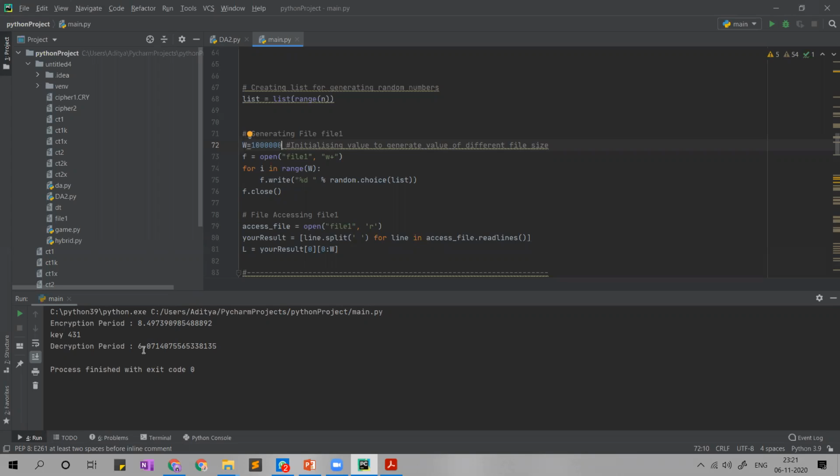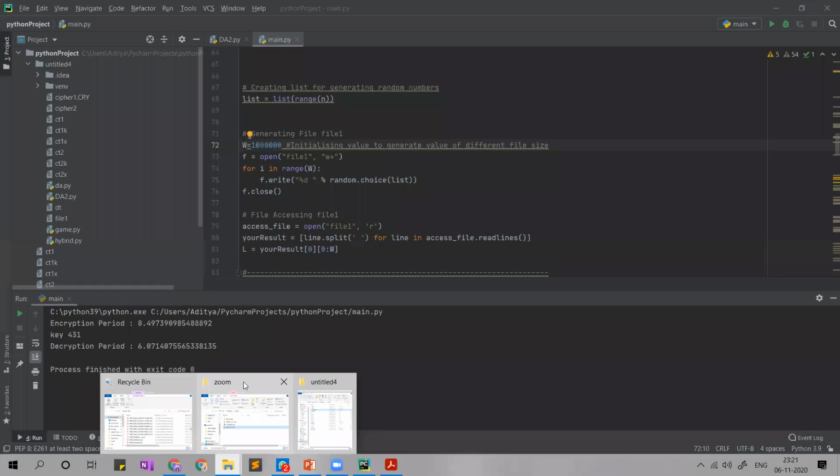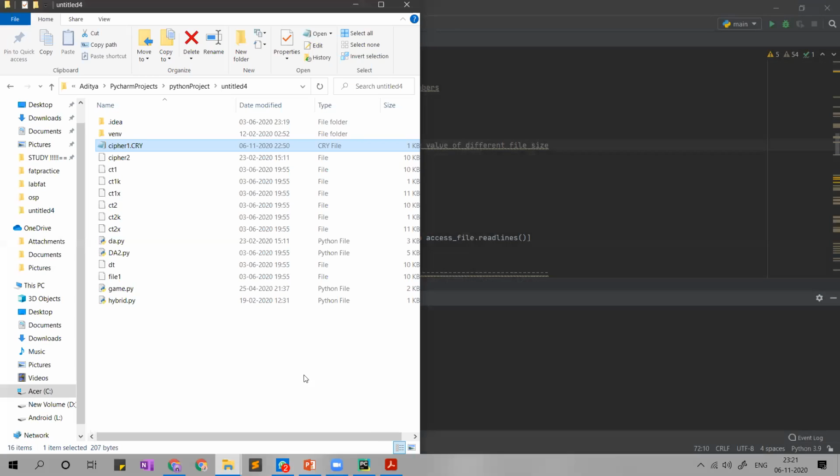Aditya, can you please go to the PyCharm projects folder where we have made the main project folder? So basically these are the files which we have taken under consideration. All the input files, as you can see, and from those we have produced our output, the encryption and decryption times.